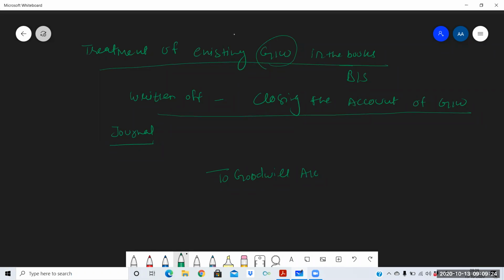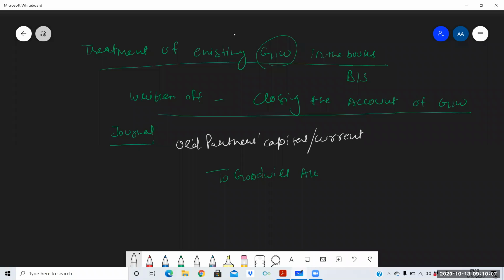So what will be debited? Goodwill is an asset, and if we are writing off an asset, it means there is a loss for the partners. With the loss, the partners' capital will be decreased, and whenever partners' capital is decreased, it is debited, because partners' capital has a credit balance. So all the partners will be debited. I am not writing "all" here, otherwise you may get confused. So I am writing old partners, capital / current.